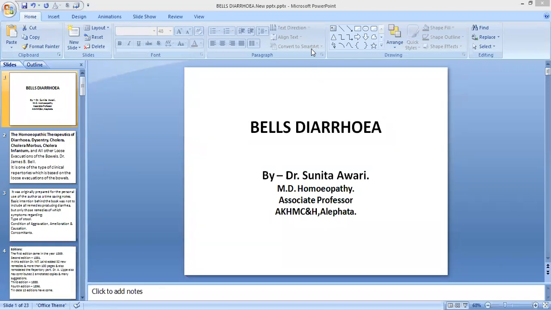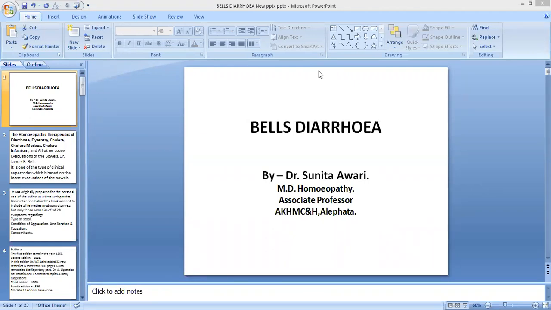Then covering the region. In that again there are two sub-classifications, that is some repertories are based on special part and some repertories are based on clinical condition. Examples of repertories based on special part are Parish's eye repertory, then Morgan's urinary organs, Minton's uterus.